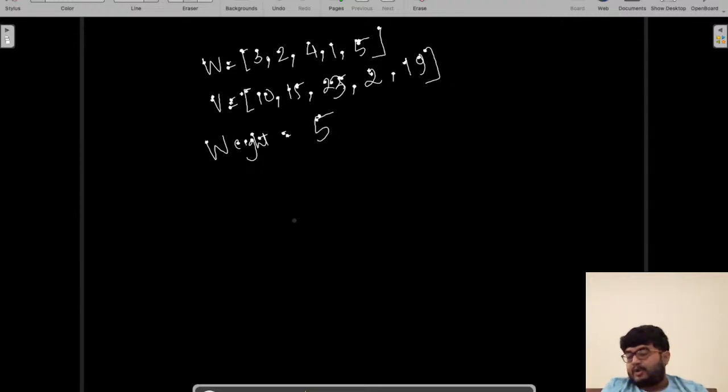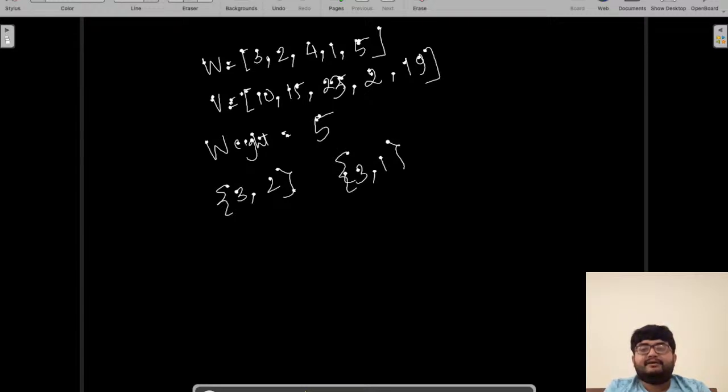So what are the possible combinations that can be taken? A possible combination can be this weight 3 plus 2. Another possible combination can be 3 plus 1. Another possible combination can be this 4 and 1. Another possible combination is 5. So these are the only possible combinations the thief can take.